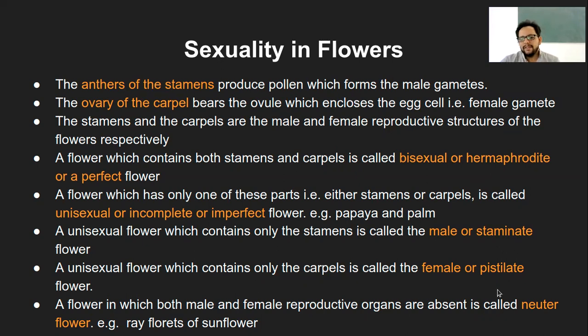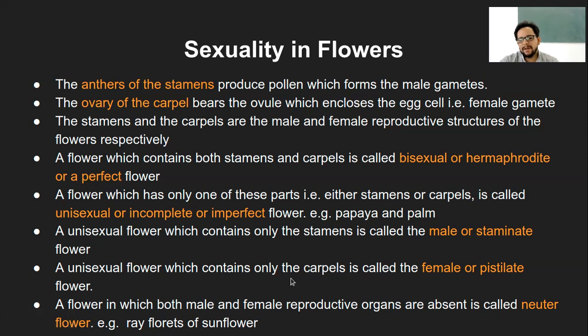So that is the unisexual flower, and again you have several other examples around you that you can look for. So that is the bisexual and unisexual flower. Now the unisexual flower has only one of the reproductive structures, and if only stamen is present in the unisexual flower, it is called a male flower, or also called a staminate flower. Staminate refers to the flower having stamen only.